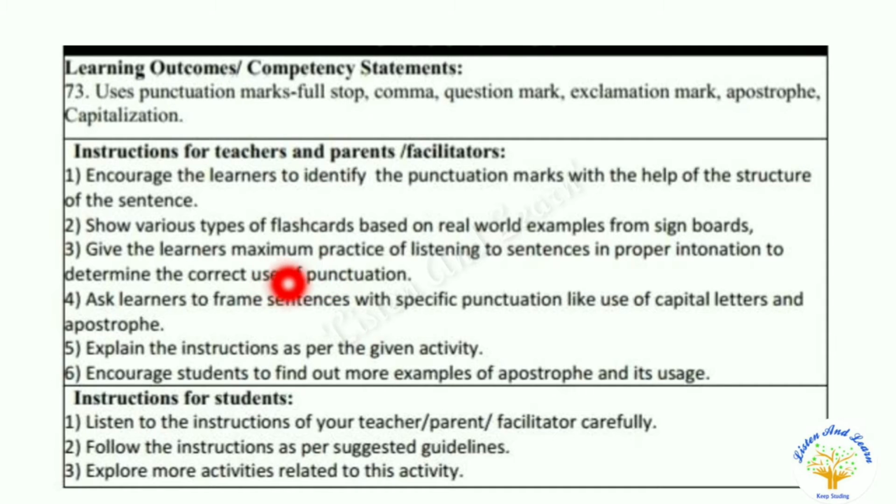Frame sentences with specific punctuation, like use of capital letters and apostrophe. Find out more examples of apostrophe and its usage. Follow the instructions of your teacher carefully as per suggested guidelines. Explore more activities related to this activity.